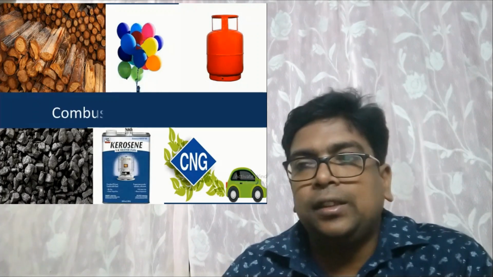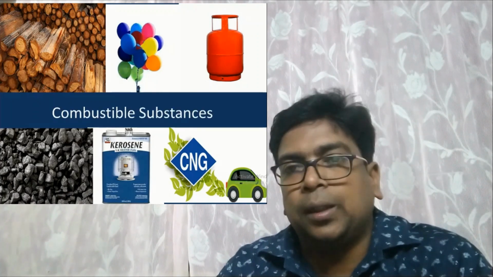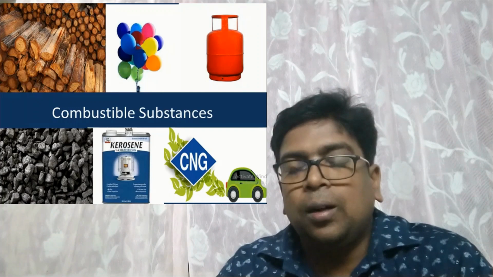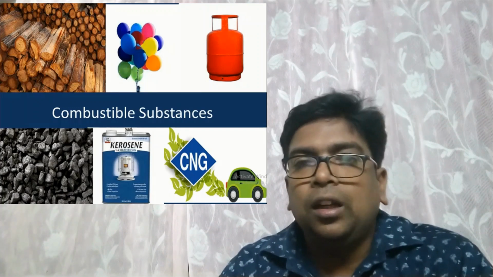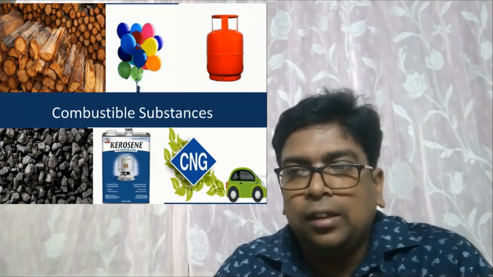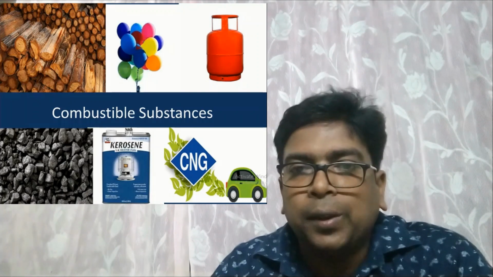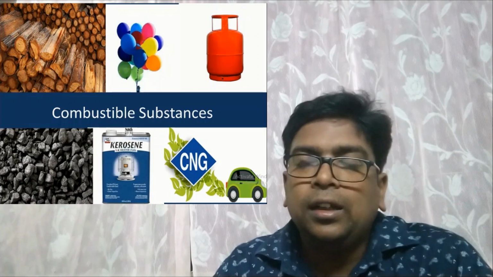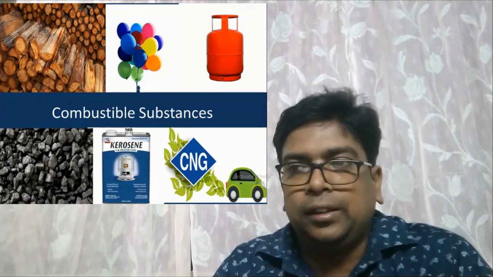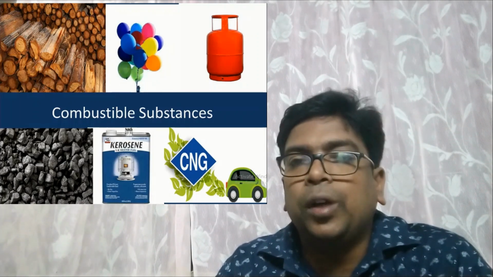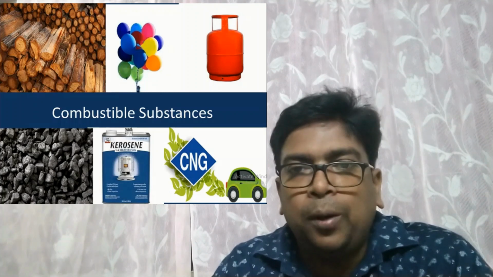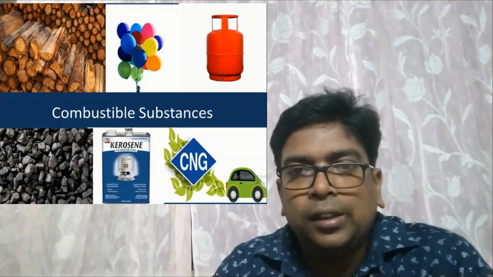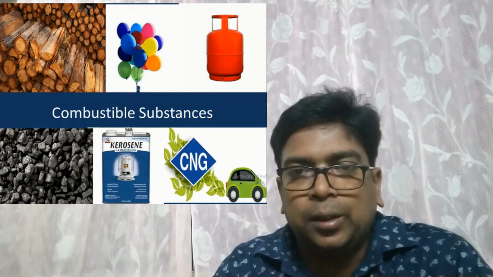These are known as combustible substances. Combustible substances can catch fire and they burn in the presence of oxygen to give different products. So burning is an example of chemical change, because in all burning new substances are formed and these changes are also irreversible.